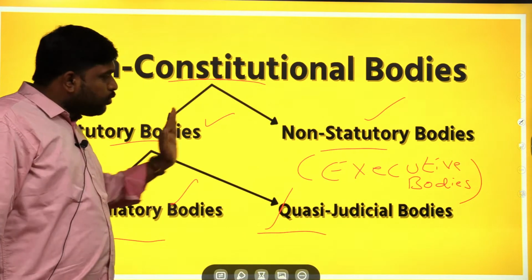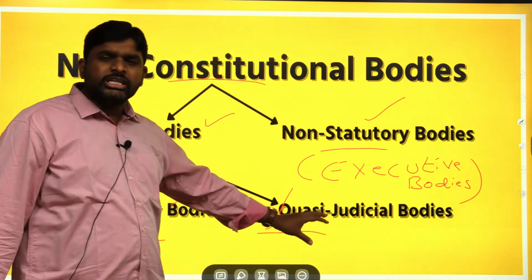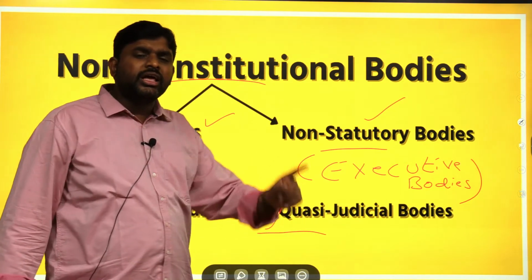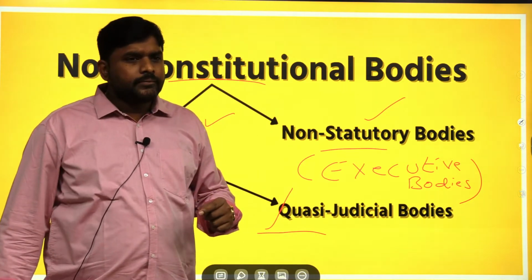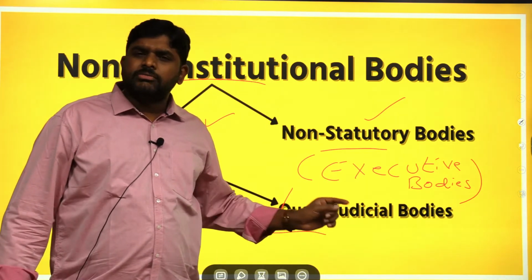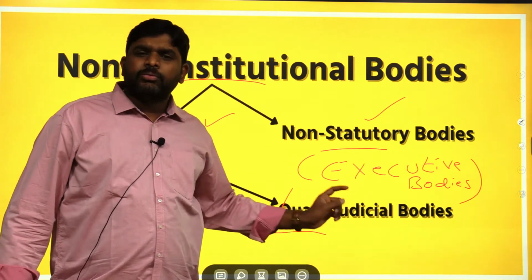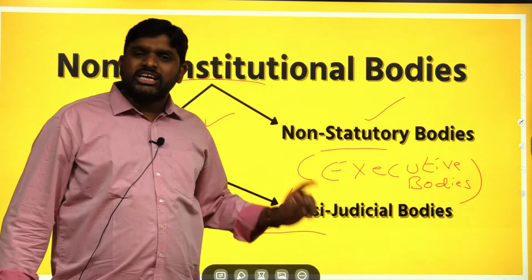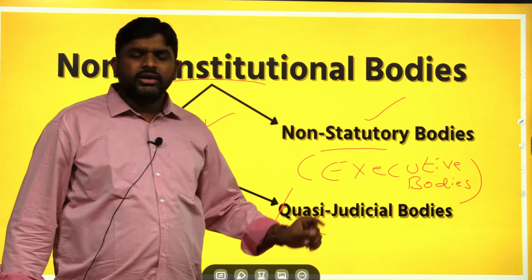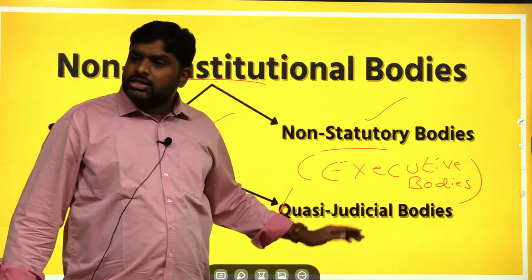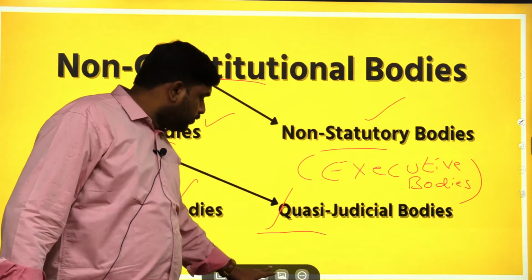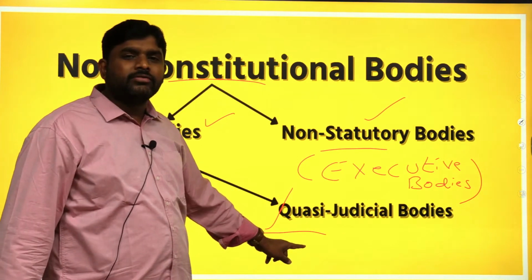And next are quasi-judicial bodies, like the National Green Tribunal, National Human Rights Commission, National Commission for Protection of Child Rights, National Commission for Minorities, and National Commission for Women. These are quasi-judicial bodies, meaning they have adjudicatory powers.